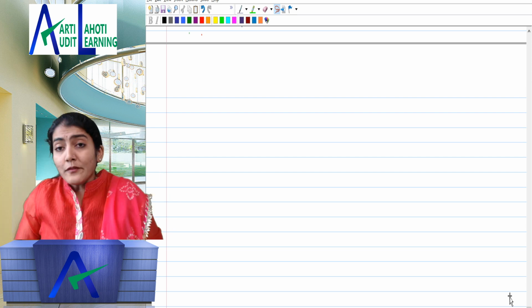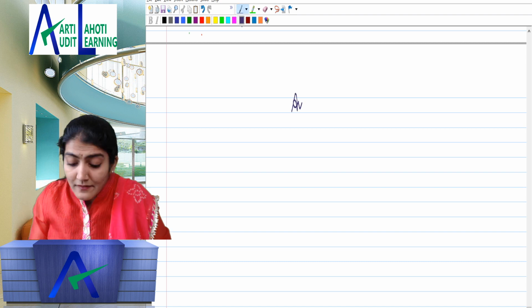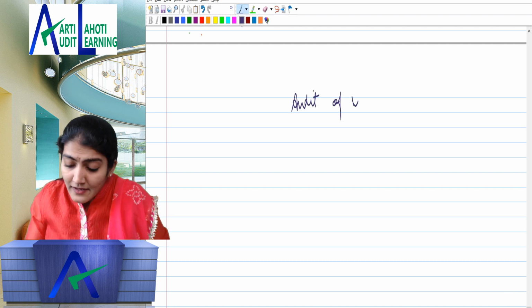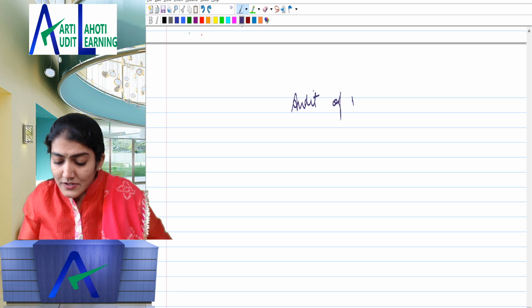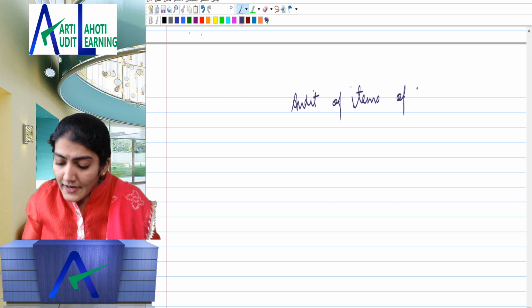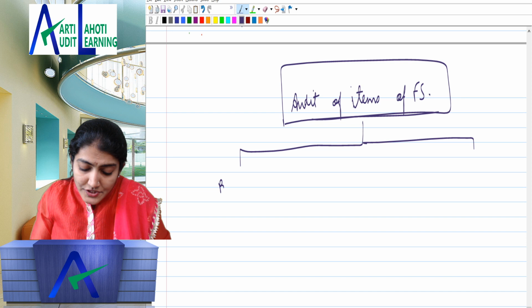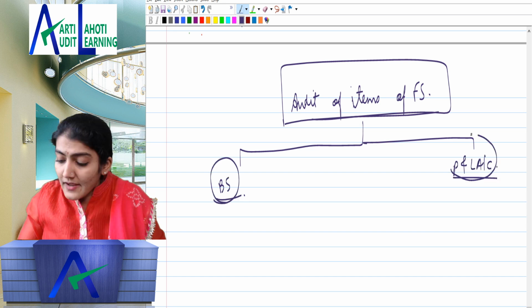Right, so this is a very important, crucial, critical, scoring chapter in your intermediate audit. That is the chapter on the audit of the items of the financial statements. In this chapter they talk about a few very important balance sheet items, and they talk about the checking of the profit and loss account items. So this is what we call the assertion level. I'm not mentioning the notes over here.